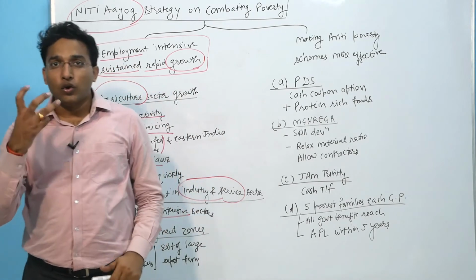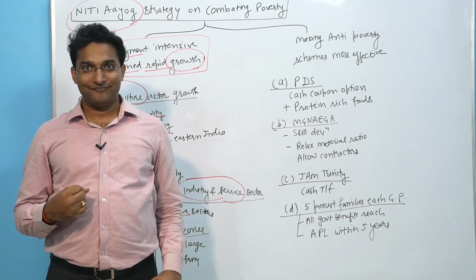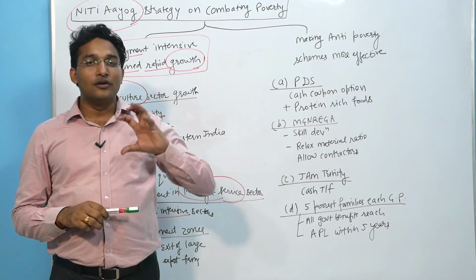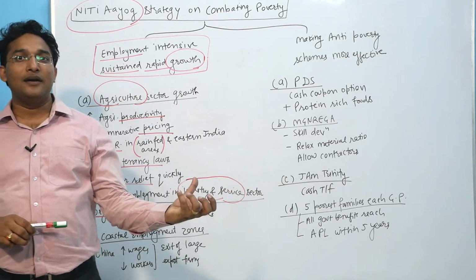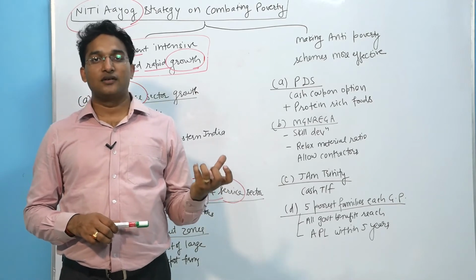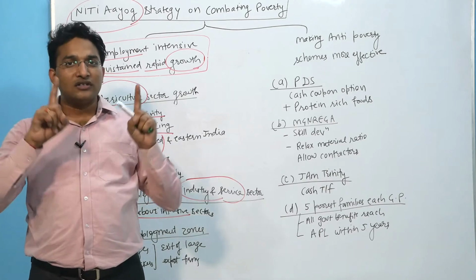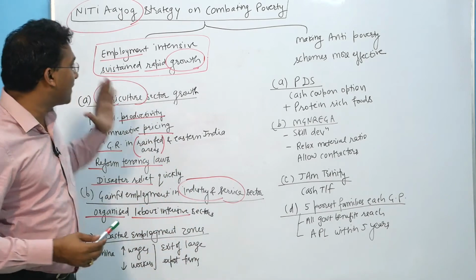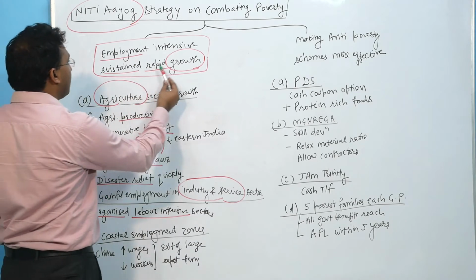Now, good resources can be collected only if we have good economic growth, right? And good dispersal of those resources to the poor people can be done only when we have effective programs, effective government schemes. So NITI Aayog focused on these two aspects. The first aspect is employment-intensive sustained rapid growth.